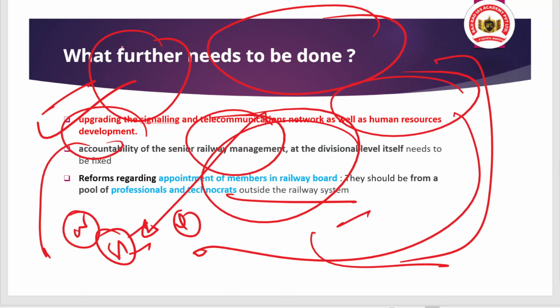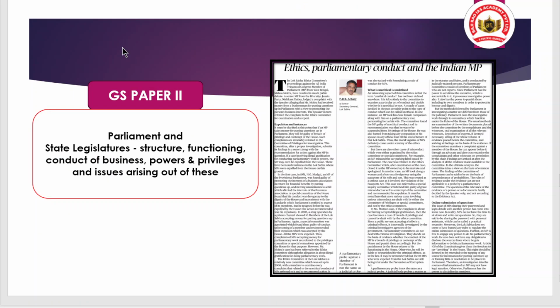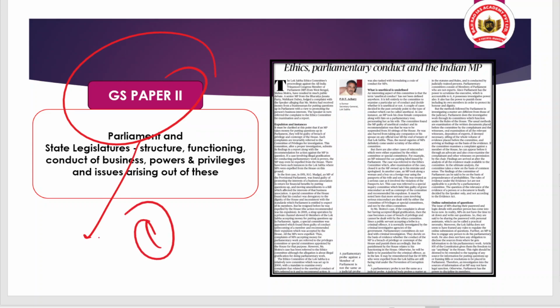So that is the article, and now we are shifting to the next article. The next article is also related to GS Paper 2, and it is related to the parliamentary committee, the privilege committee, and the ethics committee. And why is this article in the news?